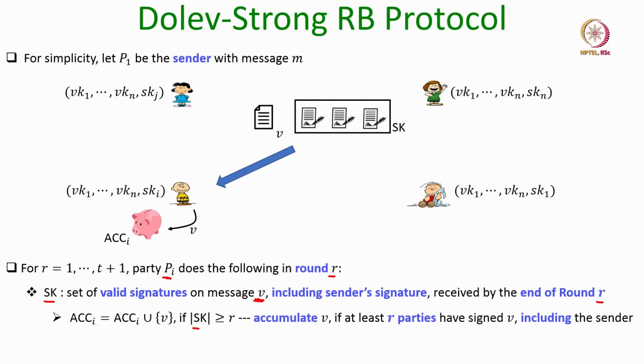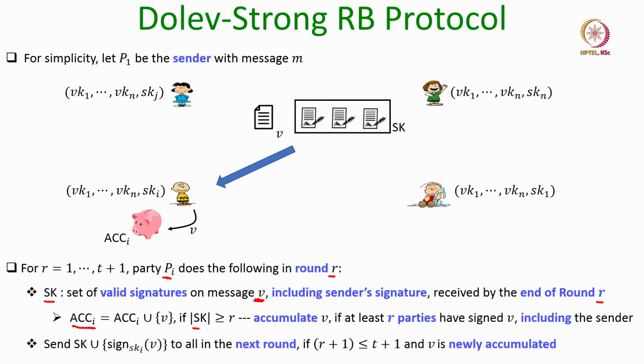If that is the case, then it accumulates that message V as a valid message in its accumulative set I, which is initialized to the empty set. And if this message V is accumulated newly, that means it is the first time this message V is accumulated during the round R, and if there are more rounds available in the protocol,